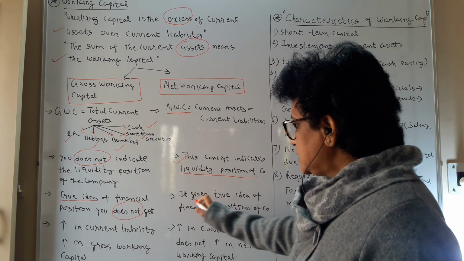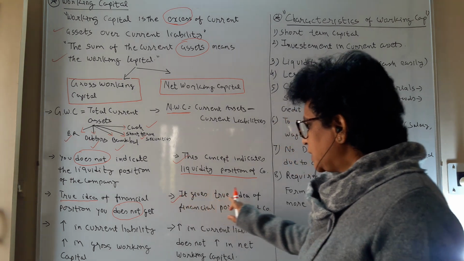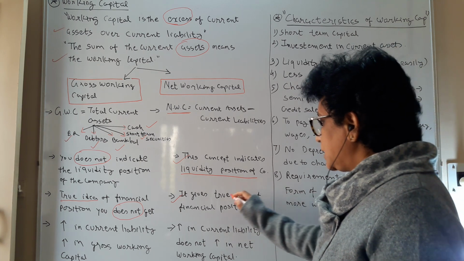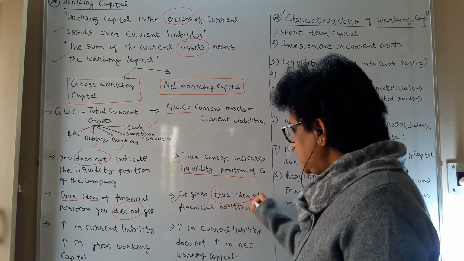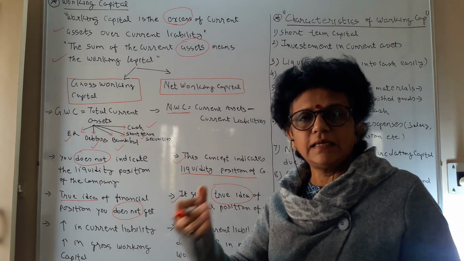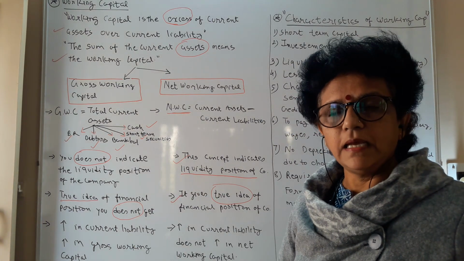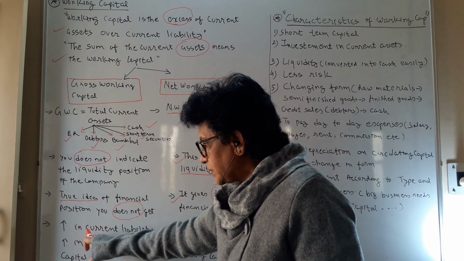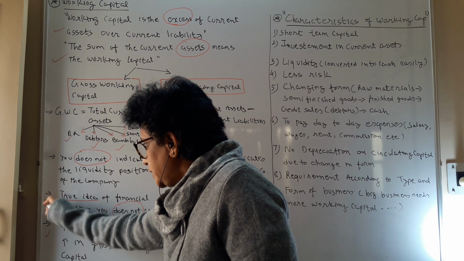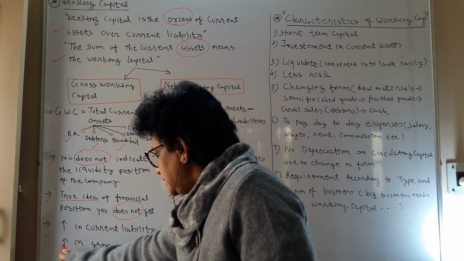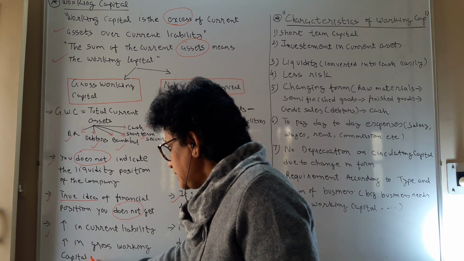While in the case of net working capital, it gives a true idea of the financial position of the company. If you have net working capital, it itself indicates that your current assets are more than current liabilities, meaning you are sound in your financial position. The next point of difference is the increase in current liability and the increase in gross working capital.